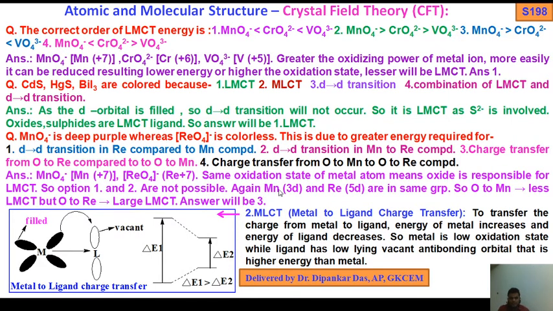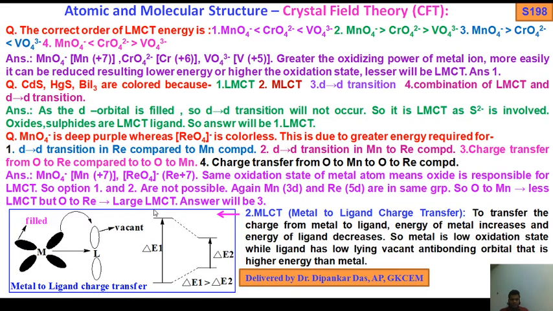Again, manganese is 3d and rhenium is 5d, in the same group. So oxygen to manganese gives less LMCT, but oxygen to Re gives large LMCT because it is a 5d orbital. So large LMCT will be Re, and the answer will be 3: charge transfer from O to Re compared to O to Mn. It's a very good answer. Here the oxidation state of the metal is the same, so oxygen is responsible and 1, 2 are nullified. Top to bottom, LMCT increases, so option 3 is the answer.